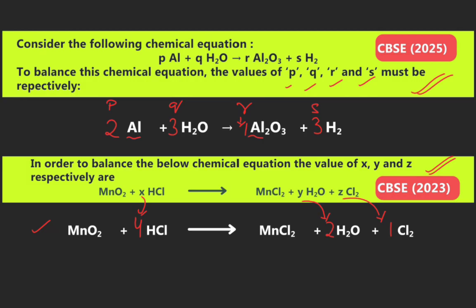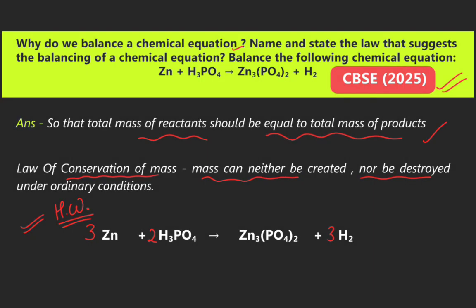Manganese oxide, one molecule, reacts with hydrochloric acid, four molecules, to form manganese chloride, one molecule, water, two molecules, and chlorine gas, one molecule. That is the balanced reaction. This question came in the CBSE board exam 2023. Now let's see the next.